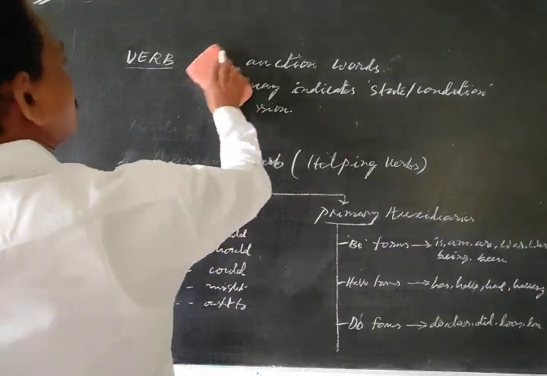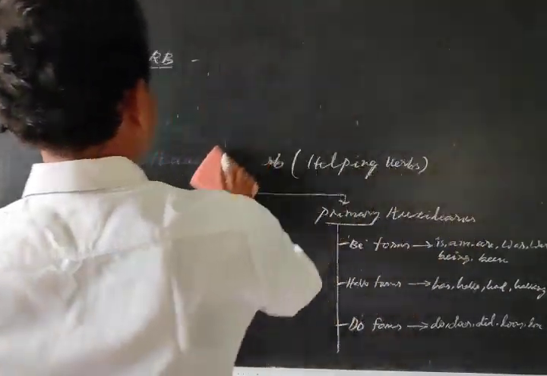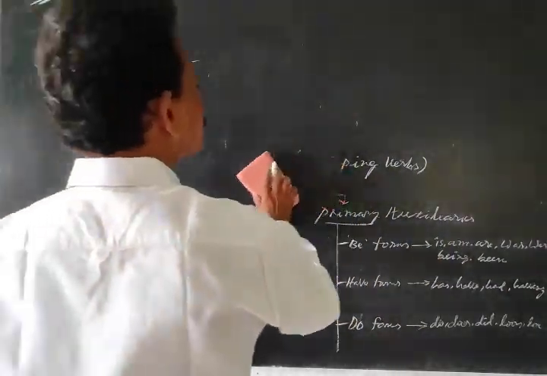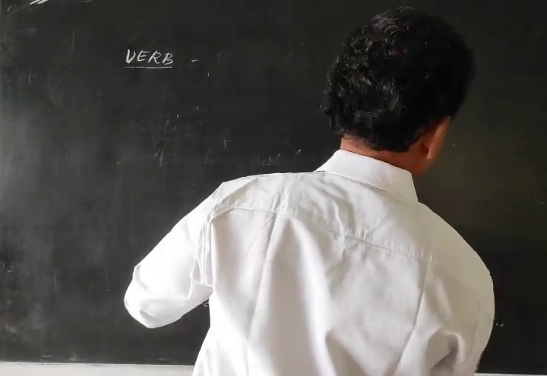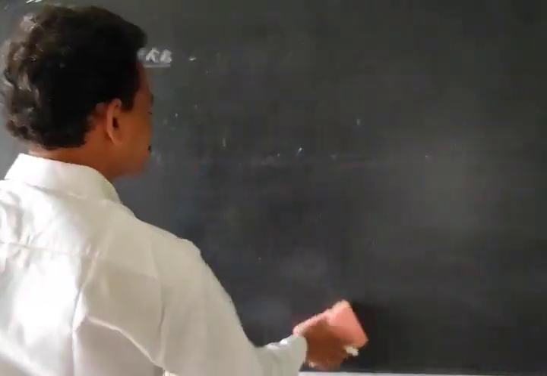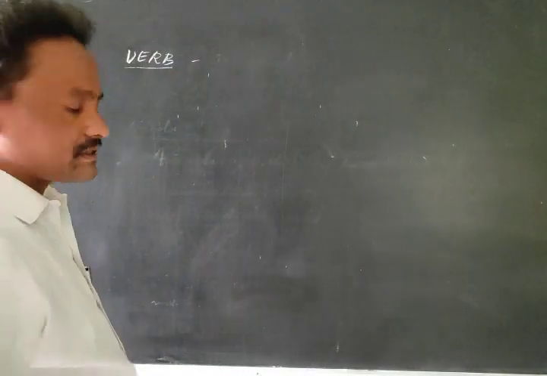Next step is conjugation of verbs. What is that? Conjugation of verbs.